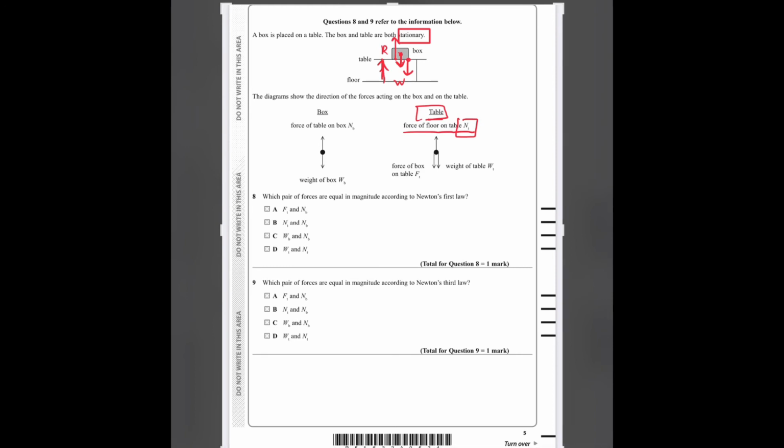So the weight of box plus force on box would be equal to 0 since they are in opposite directions, and the lengths are the same. So NB and WB are equal. So the answer to question 8 is C.